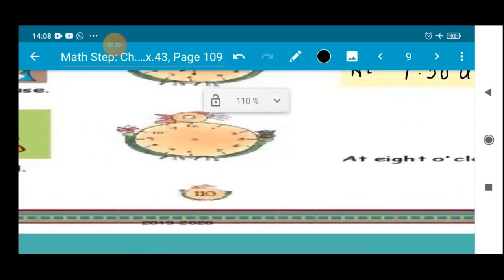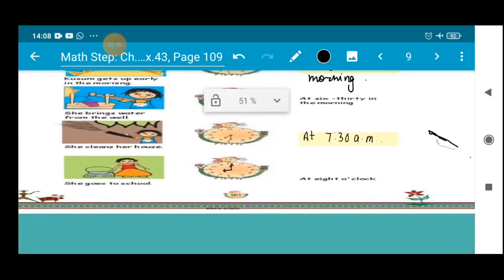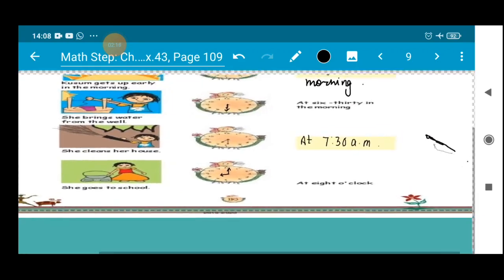Now next she goes to school at 8 o'clock. Now you have to make a time of 8 o'clock. So shorter hand will be in 8 and long hand will be in 12. So in this way you will draw 8 o'clock. Shorter hand will be pointing towards 8 number and the longer hand will be at 12.